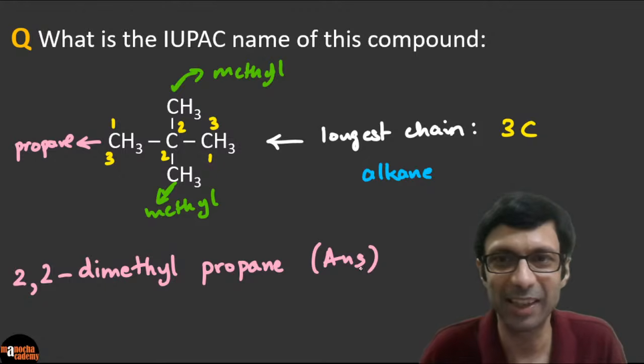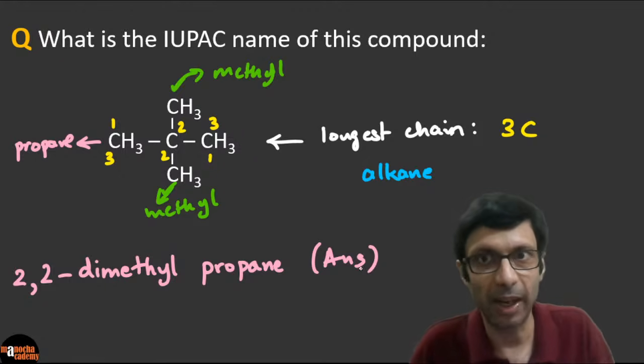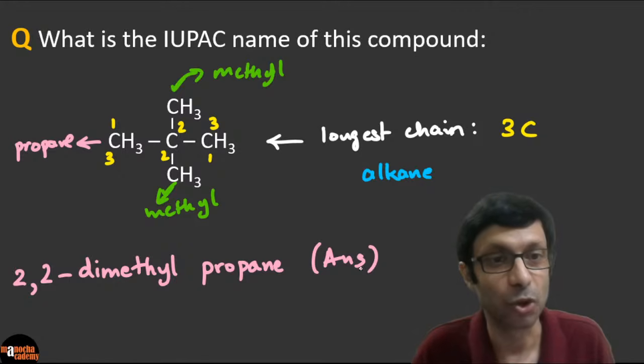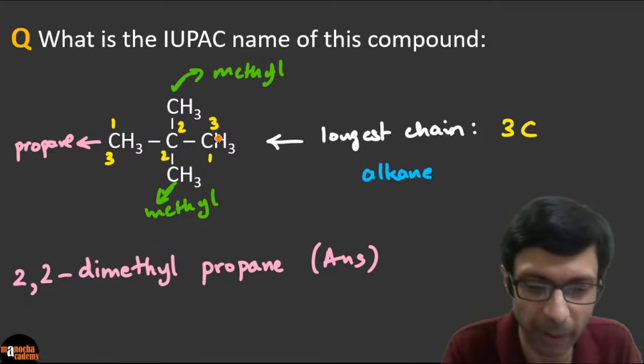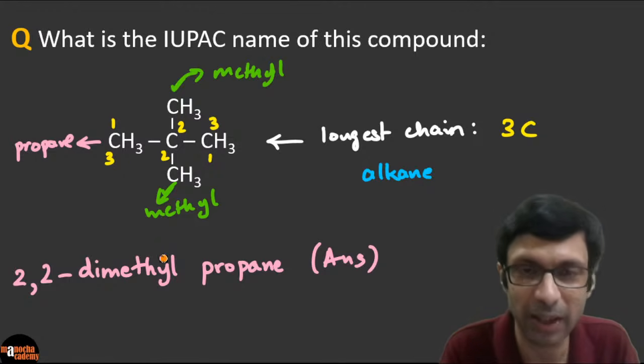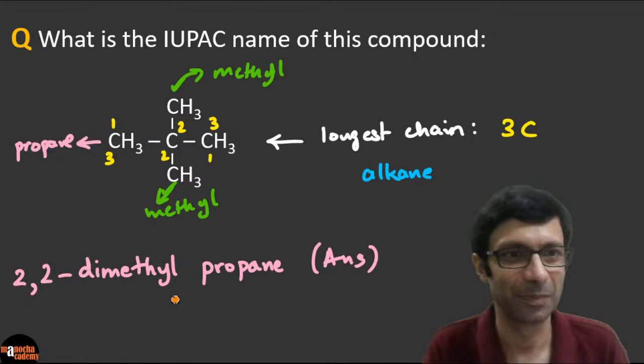Awesome, guys. Is it clear? So please take a look at the compound carefully. The basic name is a propane, and then you have two methyls, so it's a dimethyl, right? The basic longest chain was a propane. There are two methyls, so it's a dimethyl, and 2,2-dimethylpropane is the correct answer.